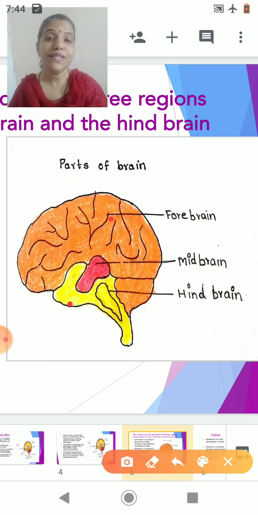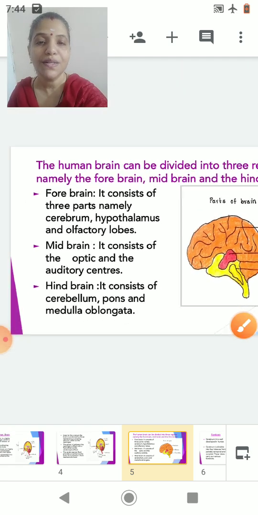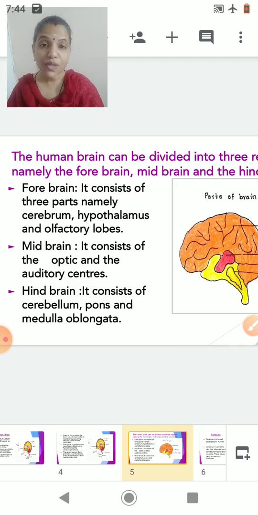Again the forebrain is divisible into the following parts. So I will just tell you which are the following parts. The forebrain is again divisible into three parts as cerebrum, hypothalamus and olfactory lobes. Whereas the midbrain is a very small part of the brain and it has got the optic and auditory centers. Whereas the hindbrain consists of cerebellum, pons and medulla oblongata. Now we will deal in detail with the forebrain, midbrain and hindbrain.